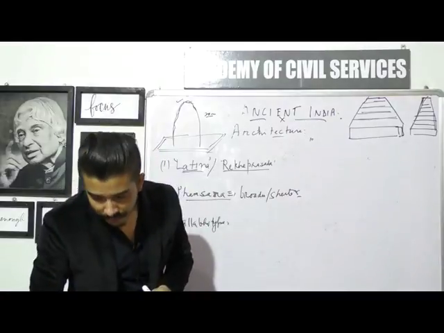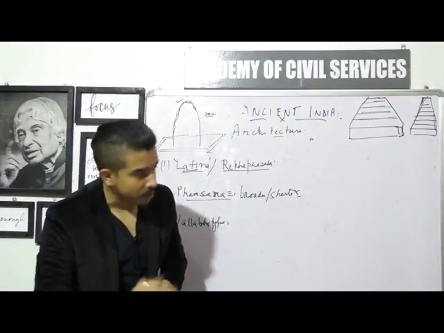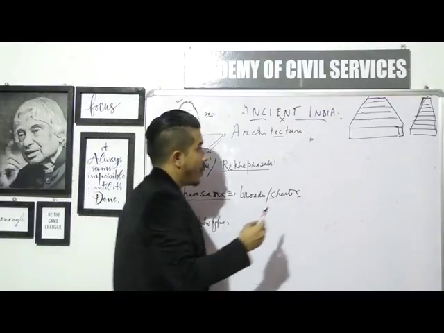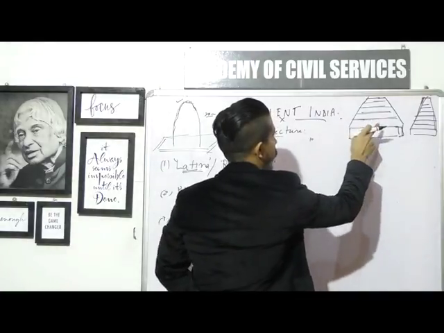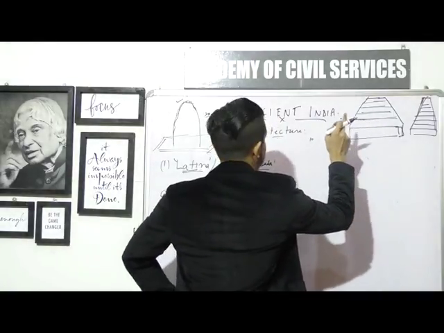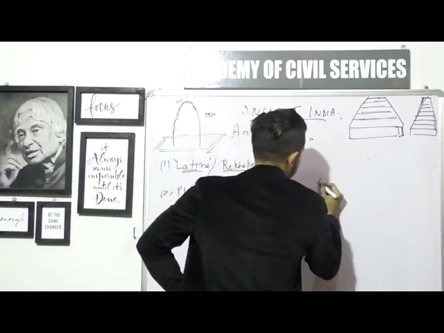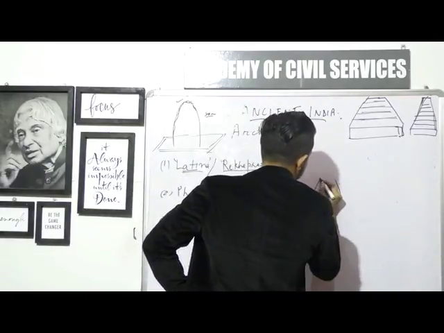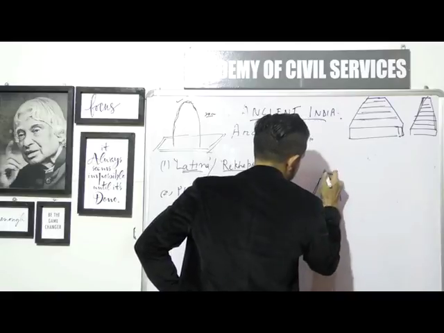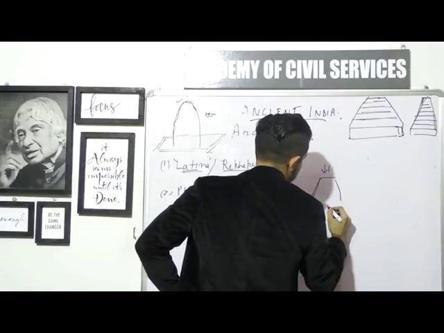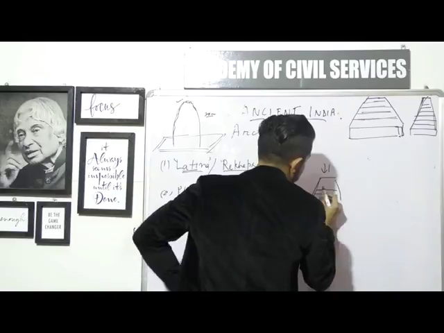Let's see some more differences. The roof is composed of several slabs. Although I use this diagram for the Vimana of the South Indian style, even for the Phamsana style, whatever spire they are building is shorter in structure, and it has a lot of slabs.